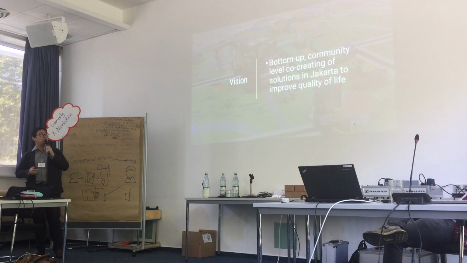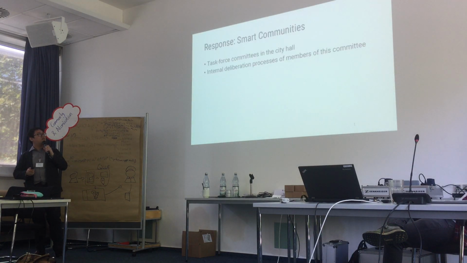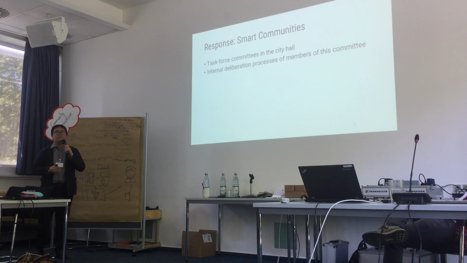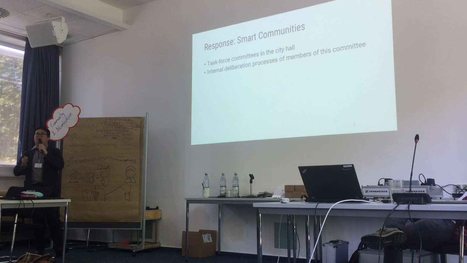So our vision is a bottom-up, community level co-creating solution in Jakarta to improve the quality of life of the citizens. So the response is to create smart communities, and the fundamental element to make this happen is first to have a task force committee in the city hall. And this task force allows internal deliberation processes of the members of the community.